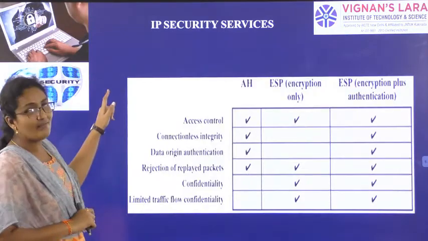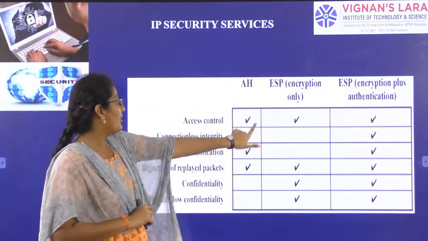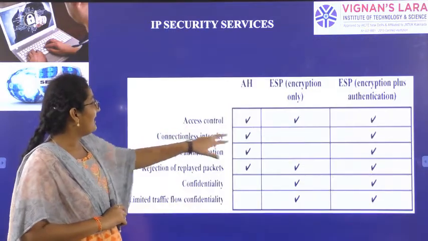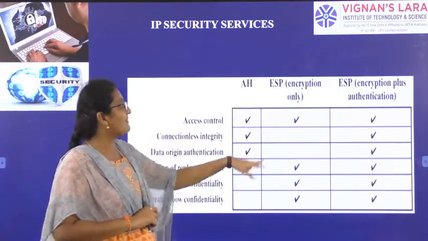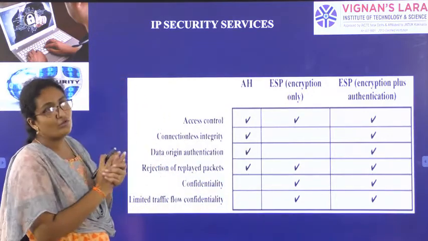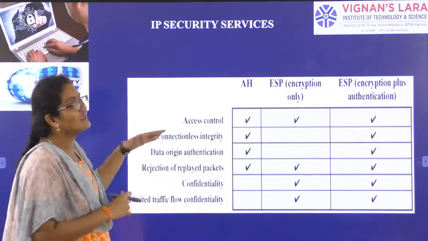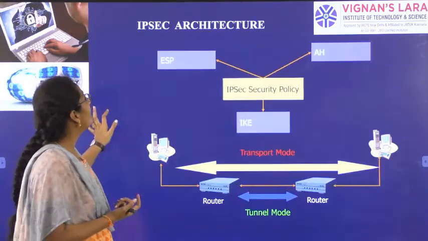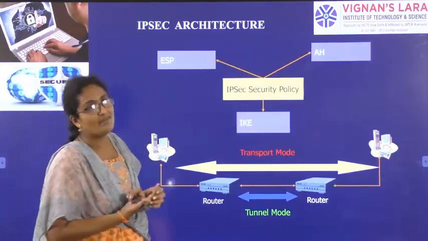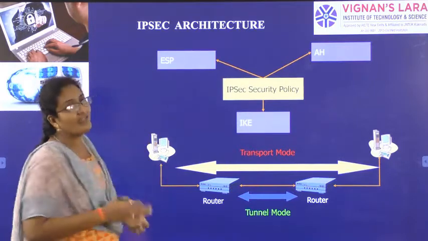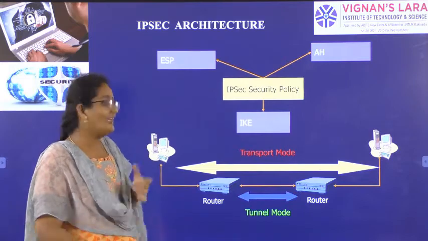The next one, services. Authentication header is going to provide some services. Encapsulating security payload will provide some services. By clubbing those two services, we get all 6 services from IPsec. Next, the benefits of IPsec. Then what is the architecture of IPsec? In the architecture we have only encapsulating security payload, authentication header and internet key exchange.